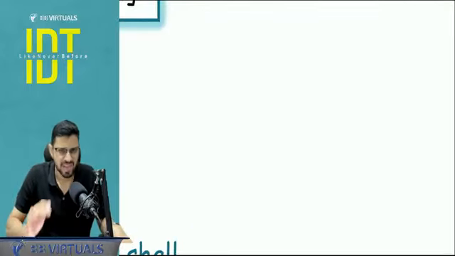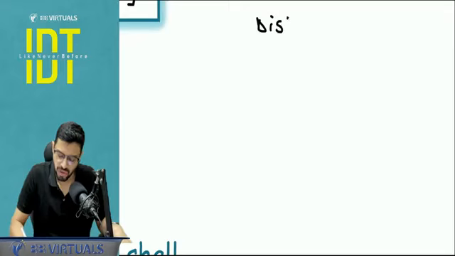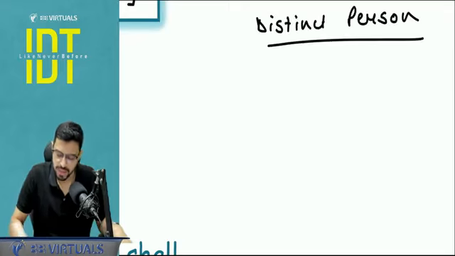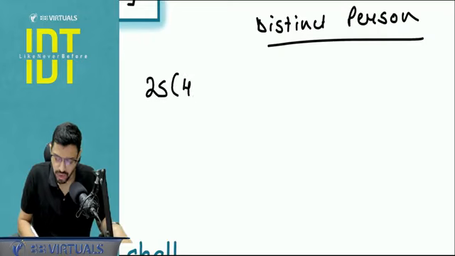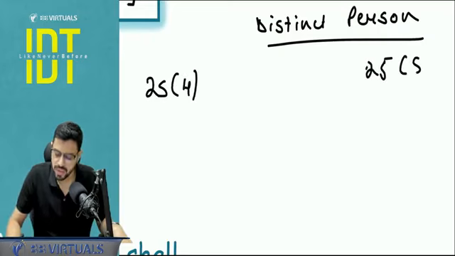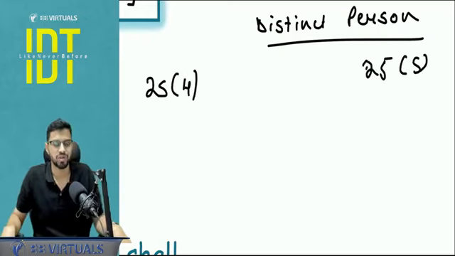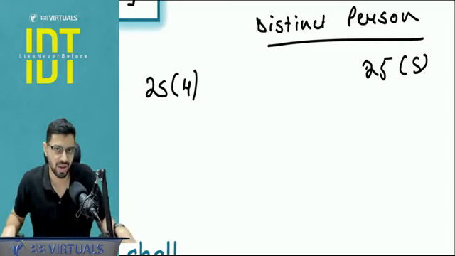Now very important, it's very easy, but I see students getting confused, so let's understand this very quickly. Distinct person comes via two particular subsections, that is 25.4 and 25.5. Now what is this 25? This is chapter number 8, registration. Okay, because this is linked to your registration under GST.